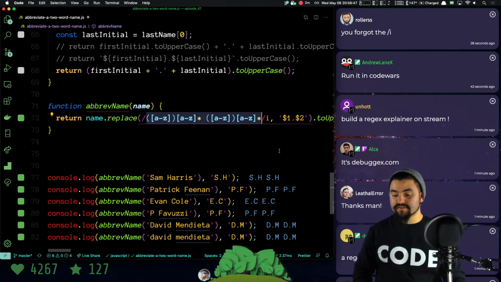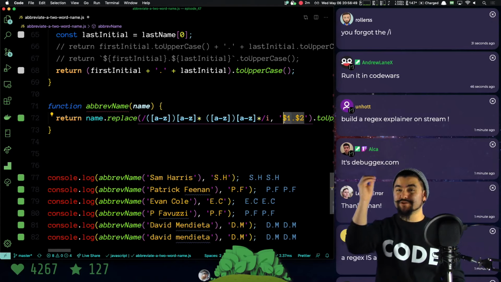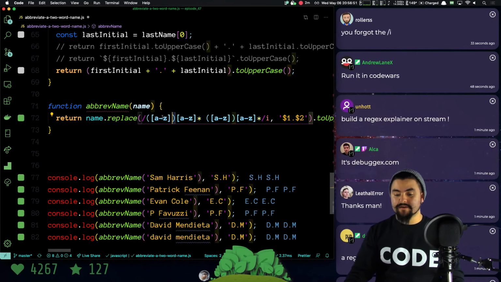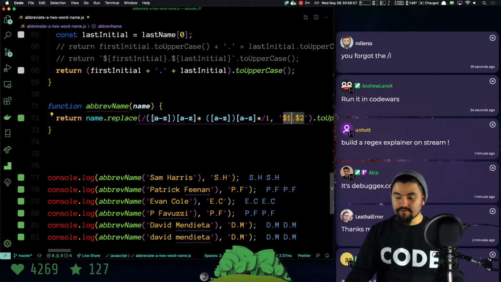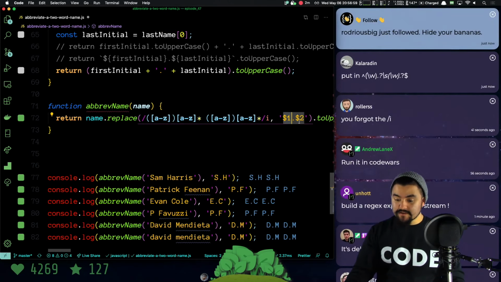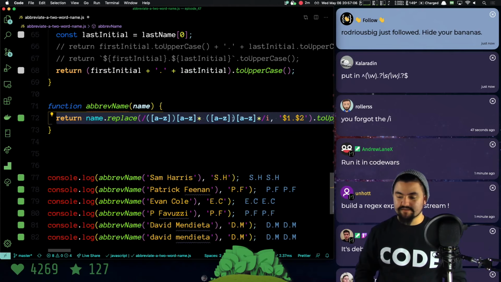And then this replace thing, so $1 is going to be the first group, and a group is anything that's wrapped in parentheses. So what this replace says is, I want to replace this string with the first matching group, which is going to be the first initial, followed by a period, followed by the second matching group. All right, I'm going to put this in Codewars and see if it actually works.